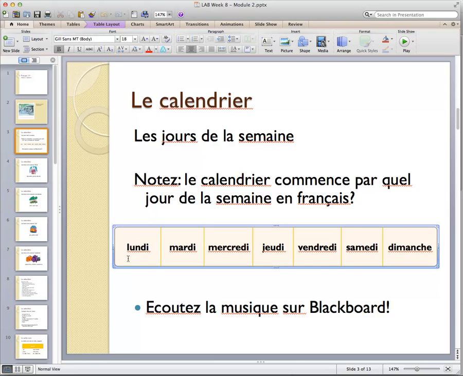We'll talk about why the days of the week are in the order that they are in lab, but it's important to know as well that just like in English, the days of the week are named after other things. For example, in English, the word for Monday is named after the moon. In French, lundi is also named after the moon. The word for moon in French is lune.